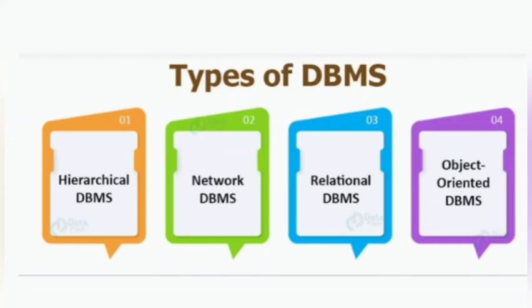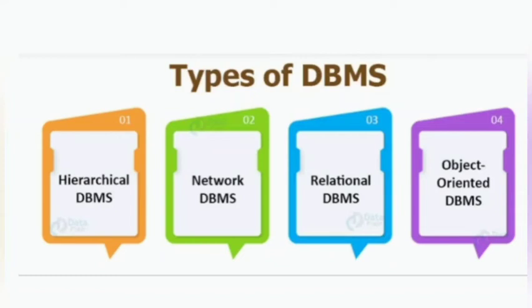And next we need to understand the types of database management system. Database management system itself is used to store the data and retrieve the data, right? But in these 4 types, we are storing in a different format. One is the hierarchical database management system. In the hierarchical database management system, we store data like parent and child. In the data structure subject we have trees, right? So parent, child nodes, like that we are storing.